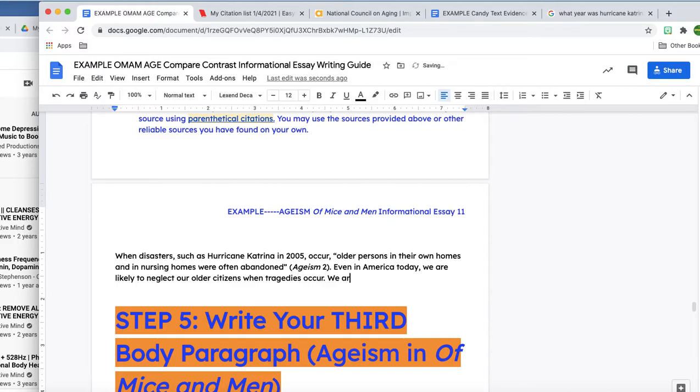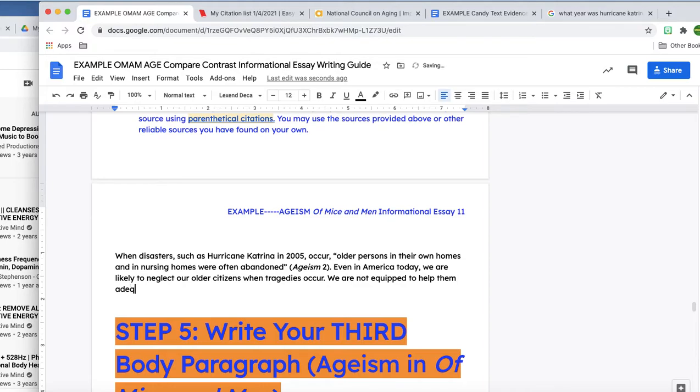I'm going to say we are not equipped to help them adequately. So make sure that you have that explaining step in there. It's really important. I felt like the quote itself didn't really tell me everything I needed to know.